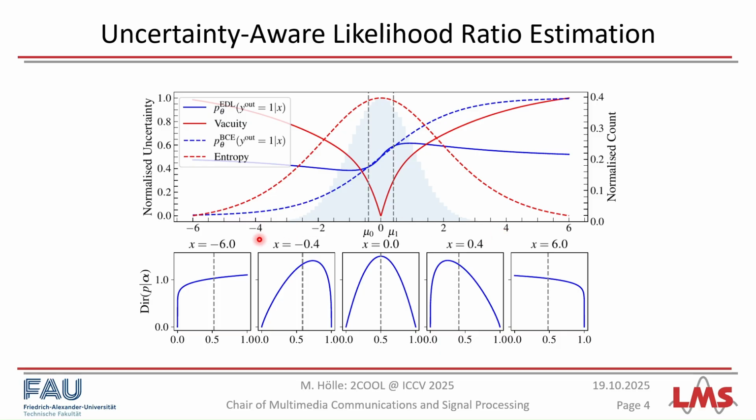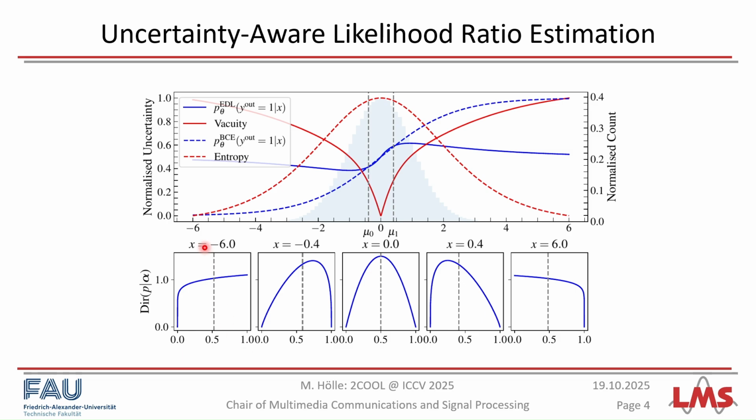What this means is that for each point on the real axis x, we predict a distribution over probabilities from 0 to 1. The cool thing is that by doing so, we get an additional degree of freedom and enable the model to express uncertainty through the shape of the distribution.